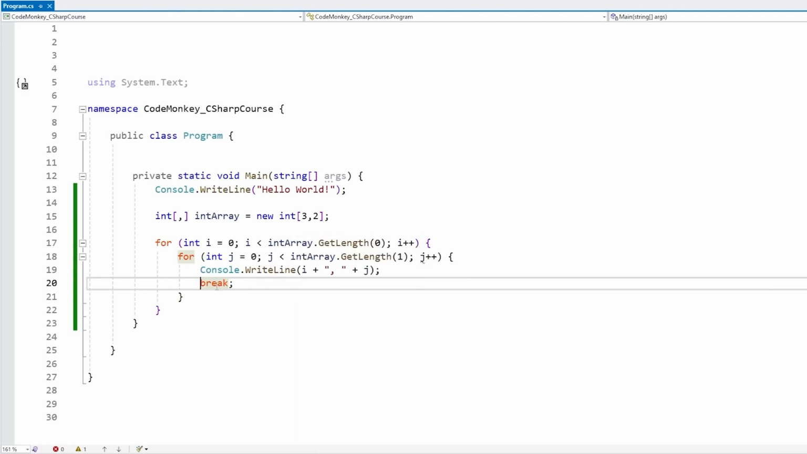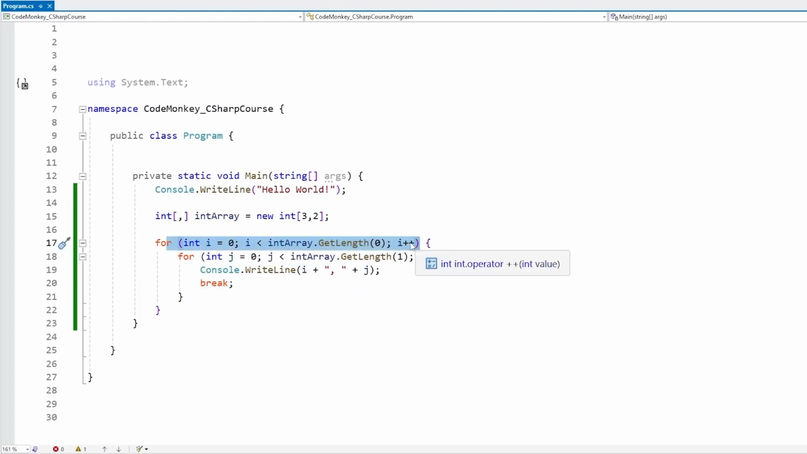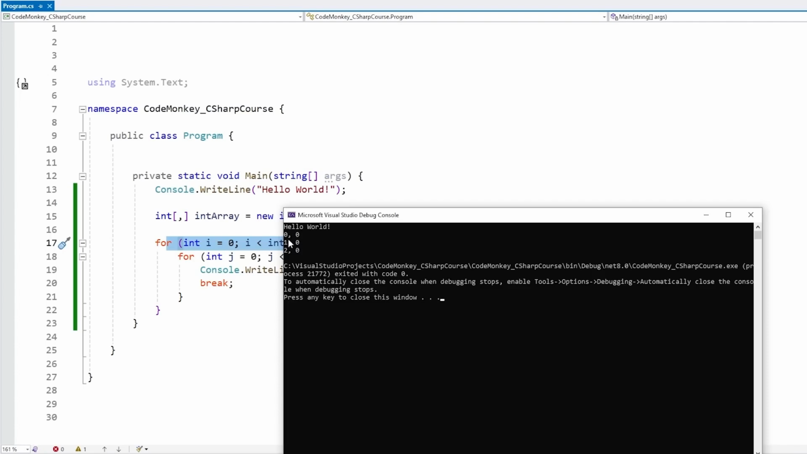Now the important thing to note about break is how it only applies to the innermost loop. So this one does not break out of the outer loop. As you can see, the outer loop still runs 0, 1, 2, and so on. So break only affects the innermost loop.